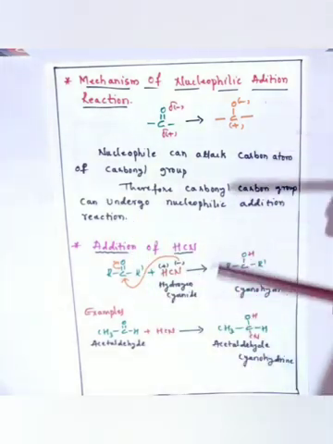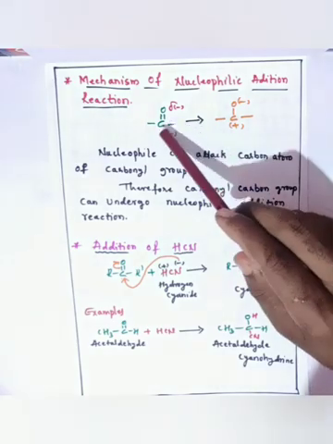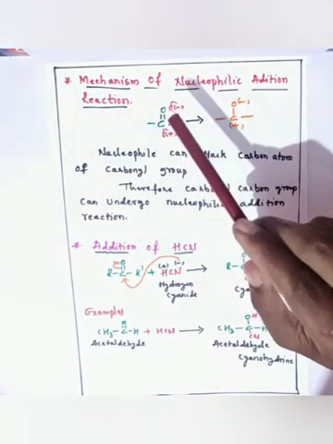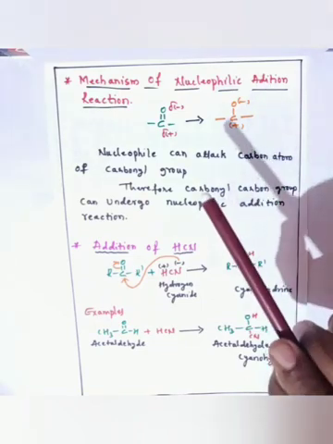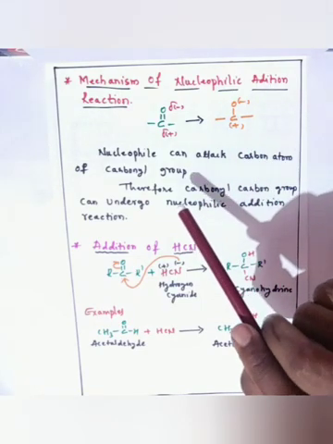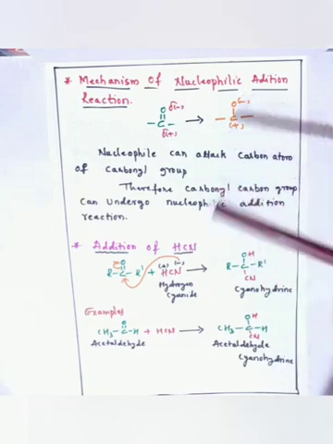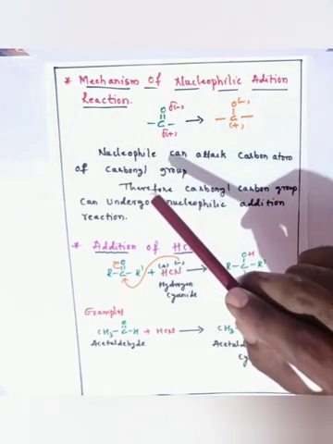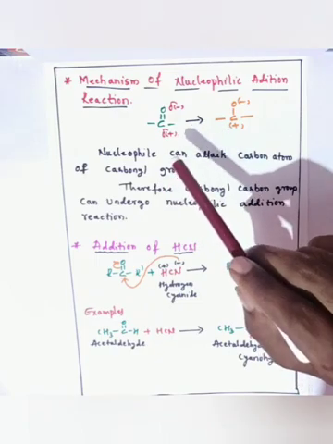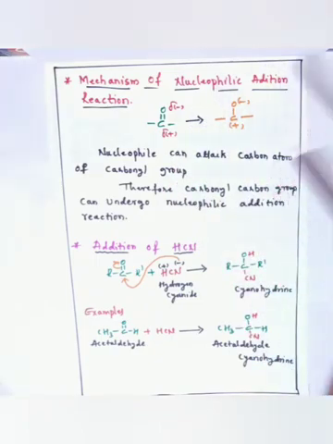Because of the electronegativity difference between carbon and oxygen, the carbonyl group undergoes nucleophilic addition reactions. Carbon gets the positive charge and acts like a carbocation, and the nucleophile is electron rich, so it can react with carbon, which is the electron-deficient center.